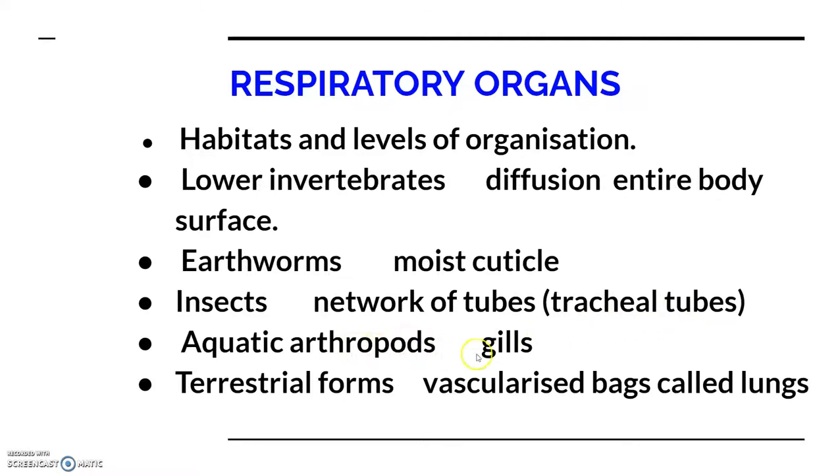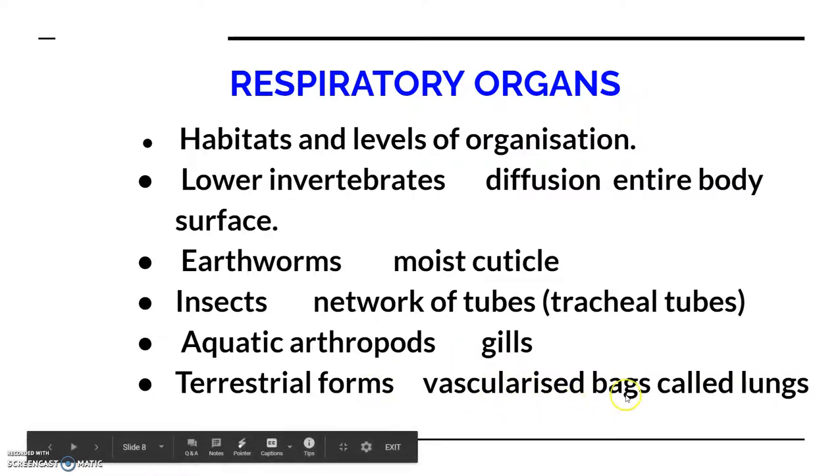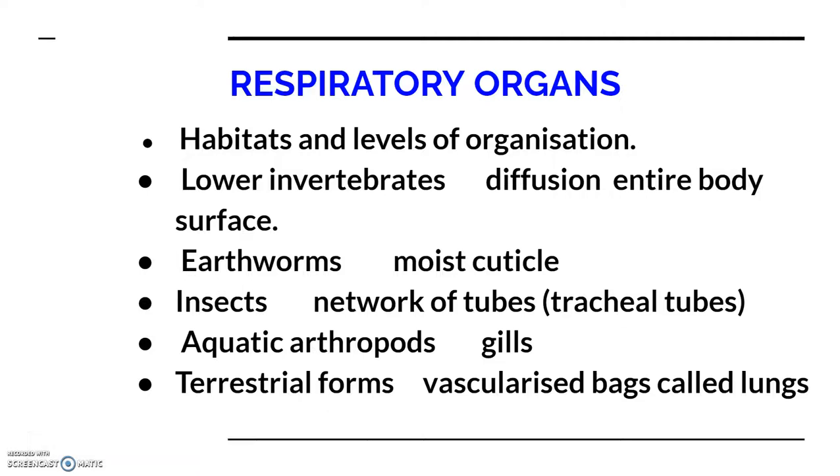Now specialized vascular structures called gills are present in most of the aquatic organisms, mostly aquatic arthropods, and some of the mollusks also possess gills. Whereas reptiles, birds, mammals generally respire through lungs. We call them vascularized bags because they have a vascular system for functioning. Most of the terrestrial forms have vascularized bags, called lungs, for the exchange of gases.